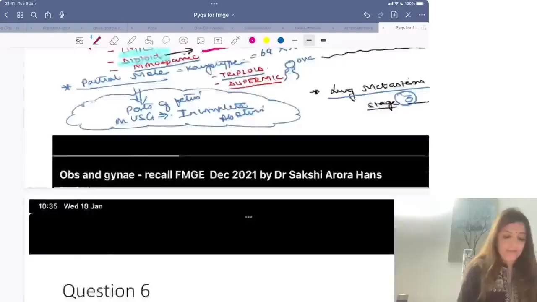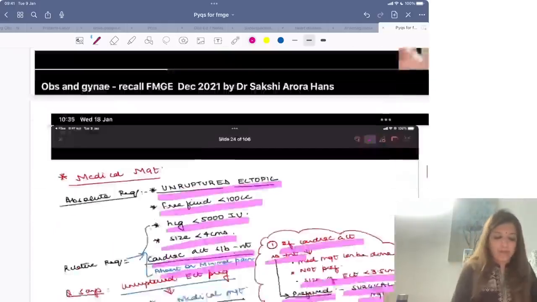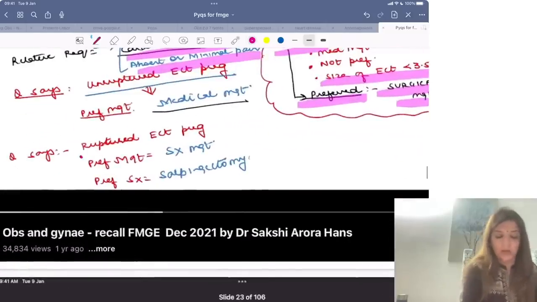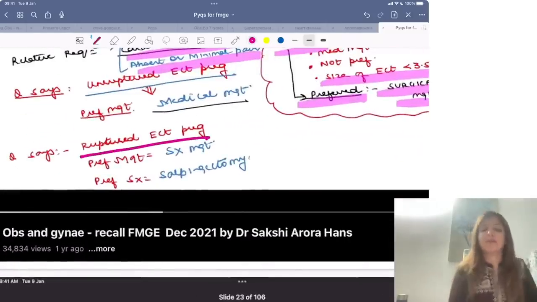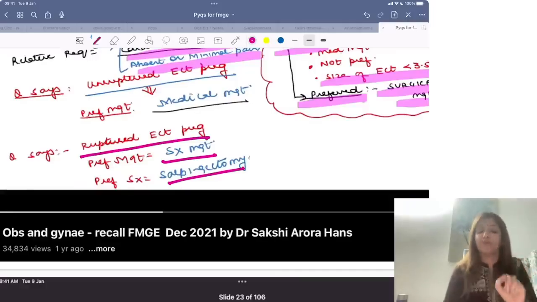Okay. Then, which of the following is an indication for surgical management of ectopic pregnancy? So remember, ectopic pregnancy जब भी हमारे पास ruptured ectopic pregnancy होती है, ruptured ectopic pregnancy में you always have to do surgical management, right? And the surgery which you have to do in ruptured ectopic is salpingectomy, whether the family of the patient is complete or not. एक ही surgery करते हैं if there is ruptured ectopic, and that is salpingectomy. You have to remove the ruptured tube.